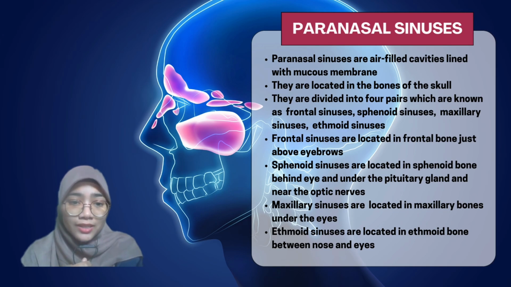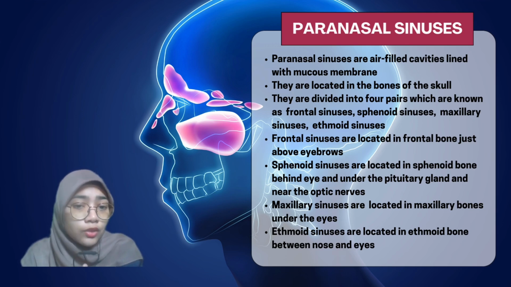The next slide is paranasal sinuses. Paranasal sinuses are air-filled cavities lined with mucous membrane. They are located in the bones of the skull and divided into 4 pairs. They are known as frontal sinuses, sphenoid sinuses, maxillary sinuses, and ethmoid sinuses.